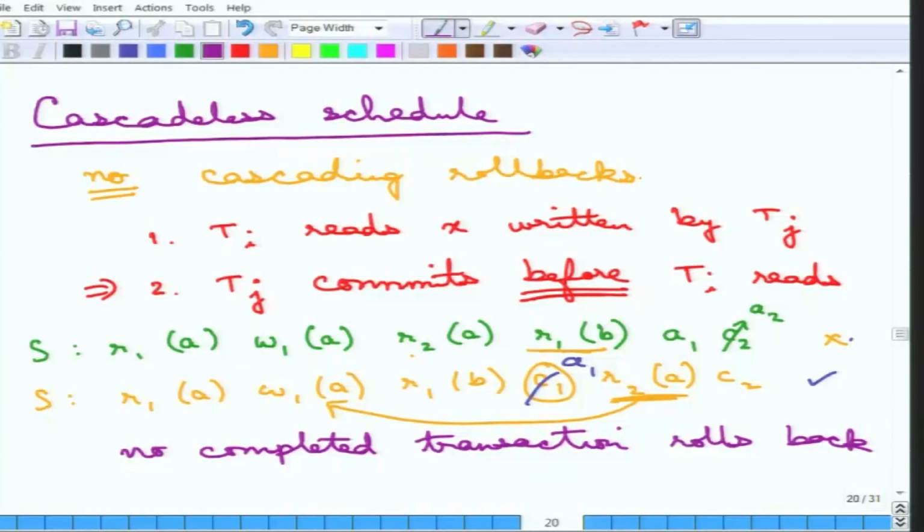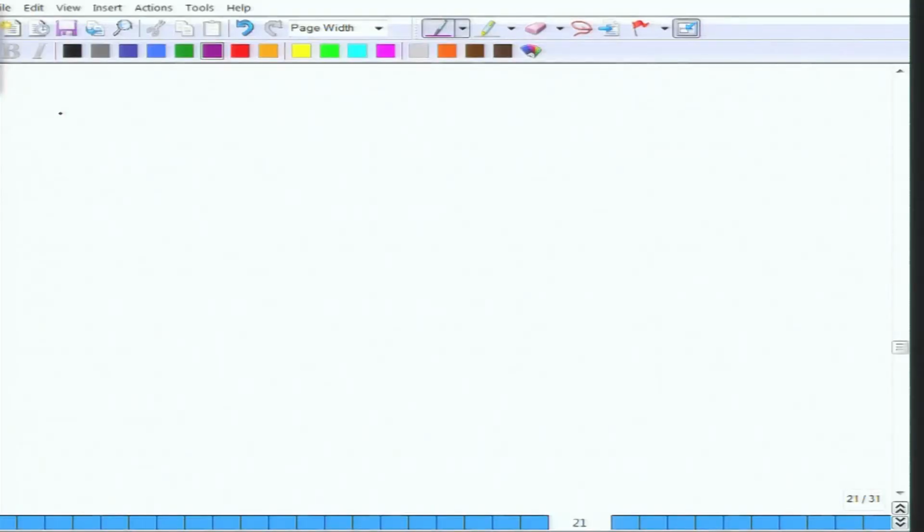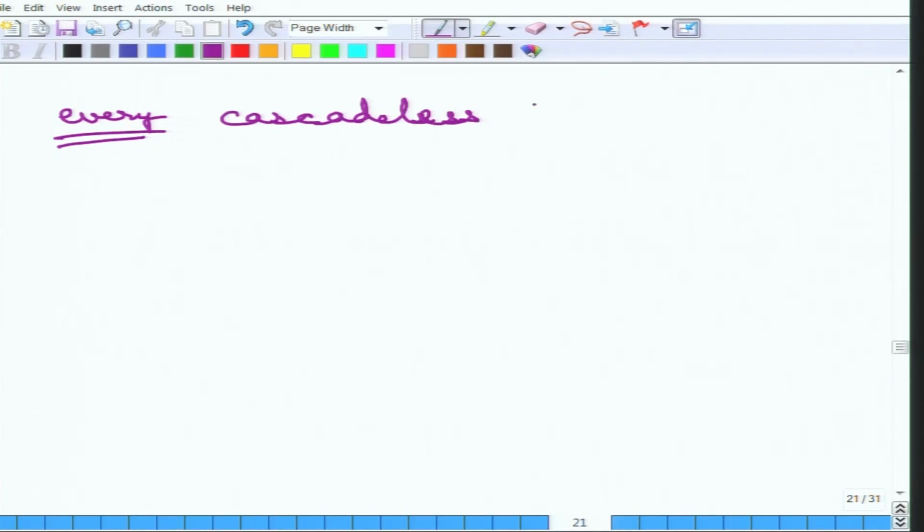Now one thing is that there is a connection between cascadeless and recoverable, just like view serializability and conflict serializability. There is again a connection between cascadeless and recoverable. As we saw in the example, the first example was recoverable but not cascadeless, and the second example was cascadeless, and if you had noticed, it is also recoverable. Now this is not an accident, so we can put this down in the following manner: every cascadeless schedule is necessarily recoverable.